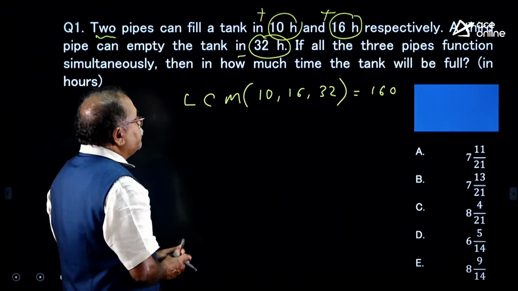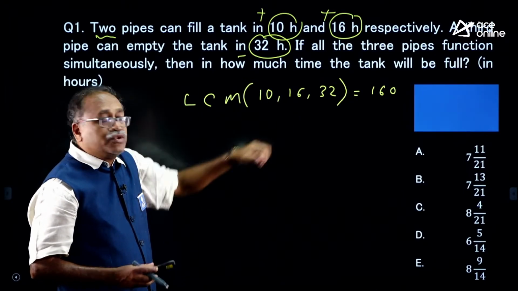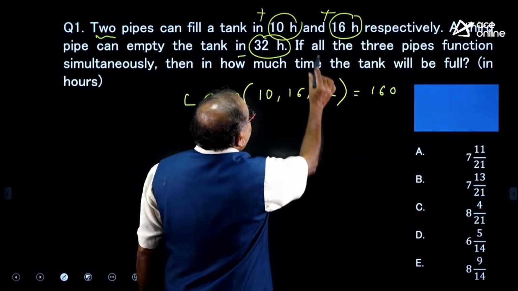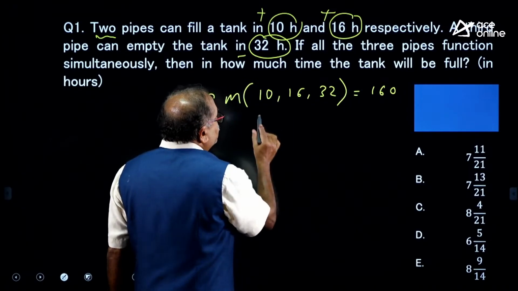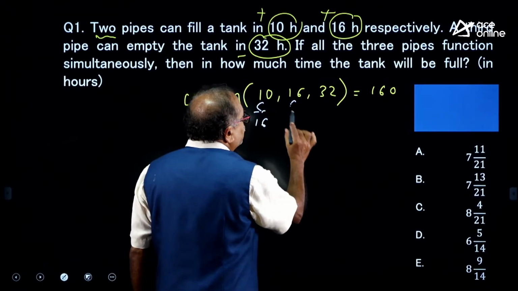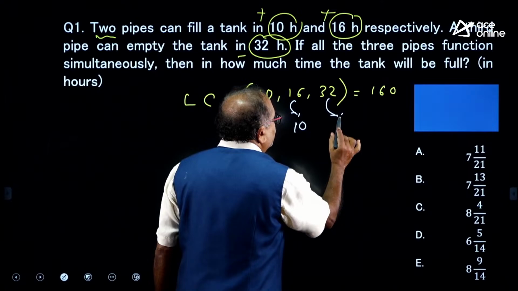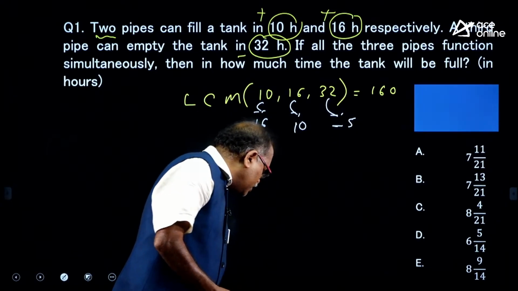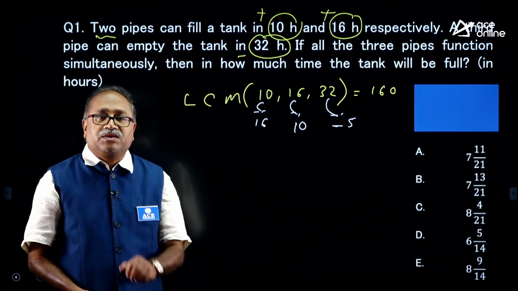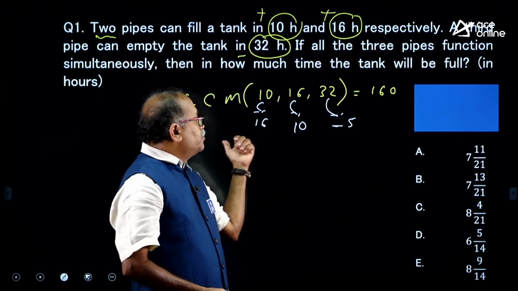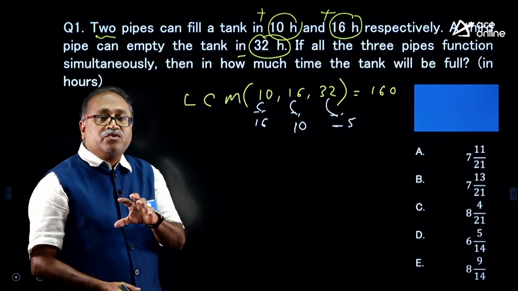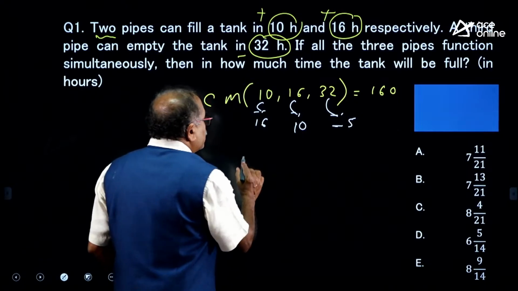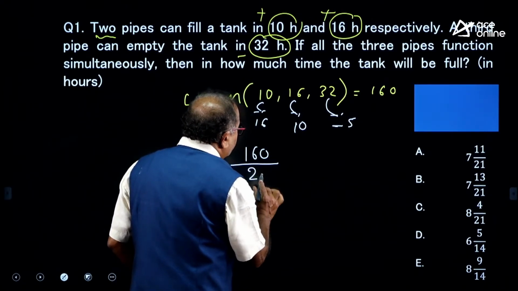So, I am solving this one. You know the capacity is 160 units, and how many units will this fill per hour? In 10 hours, so per hour we divide: 16 units get filled, 10 units get filled, and here 5 units are getting emptied. If all the 3 are opened, it will take 21 units per hour. That is 16 plus 10 minus 5, 21 units. So, that is 160 divided by 21.